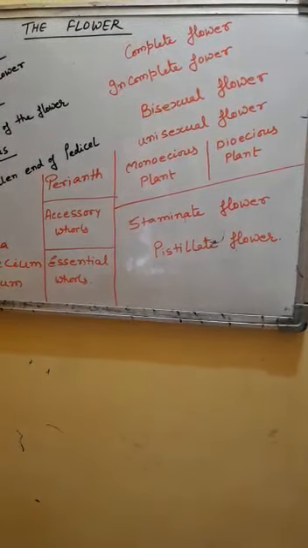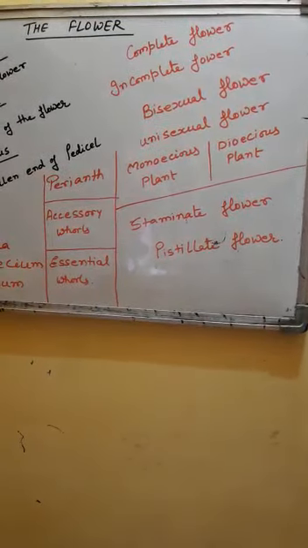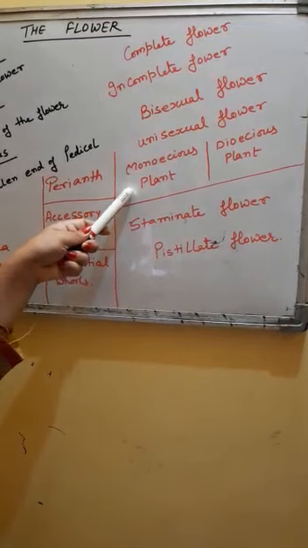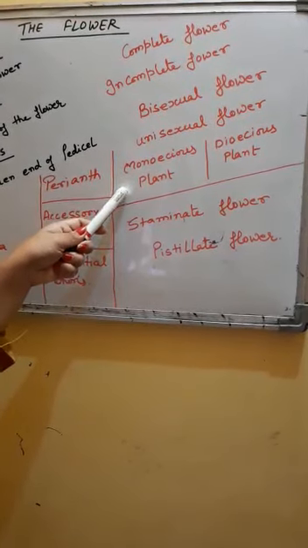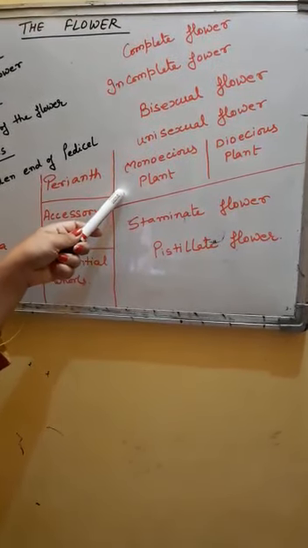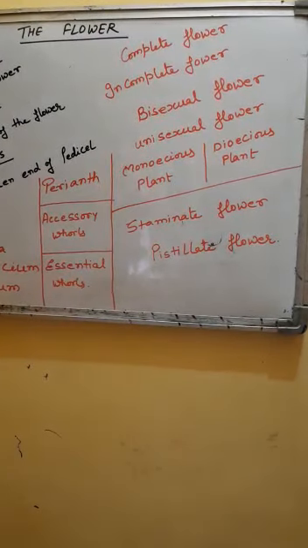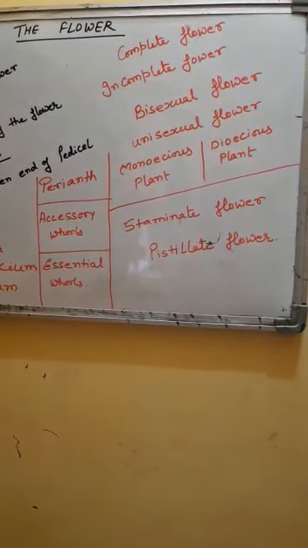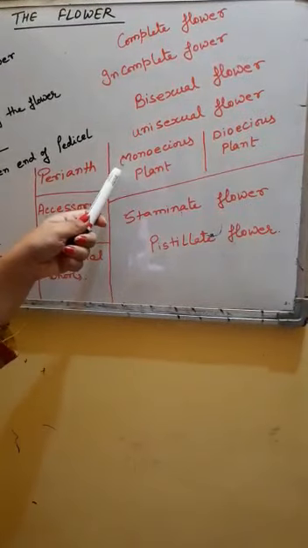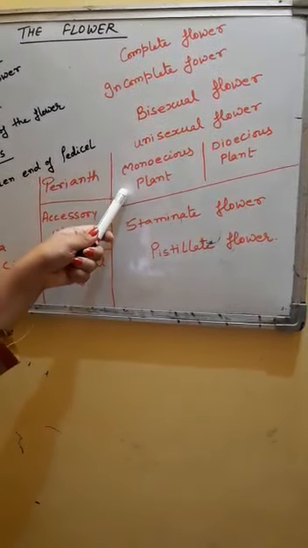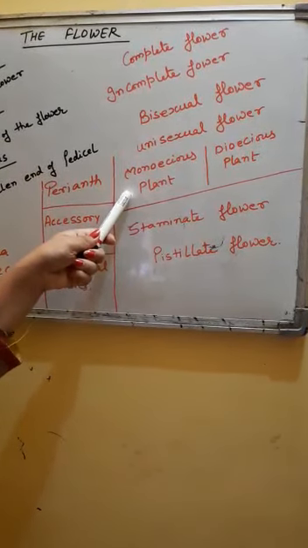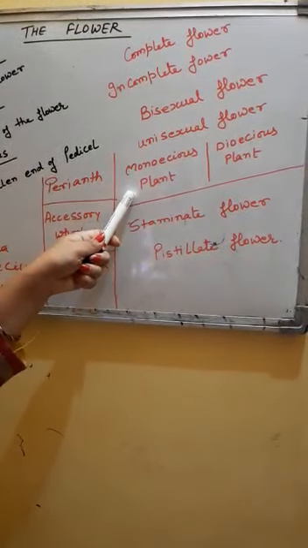Monoecious plants are the plants which have some flowers male and some female. Examples of monoecious plants are maize and the plants of the Cucurbitaceae family like gourds, cucumber, etc. So in these plants, on the same plant some flowers are male and some are female.